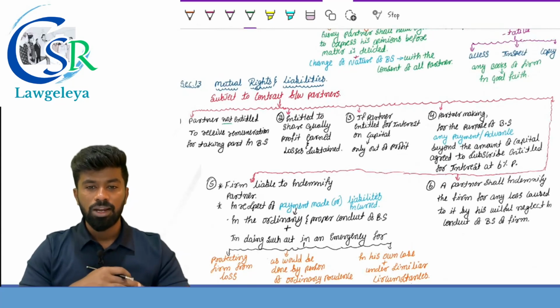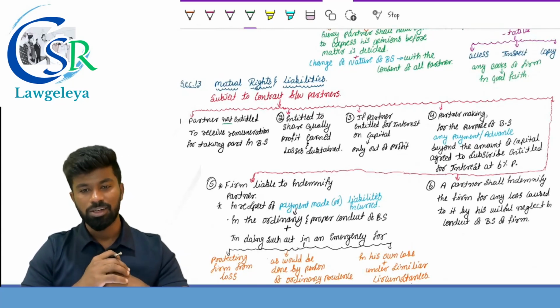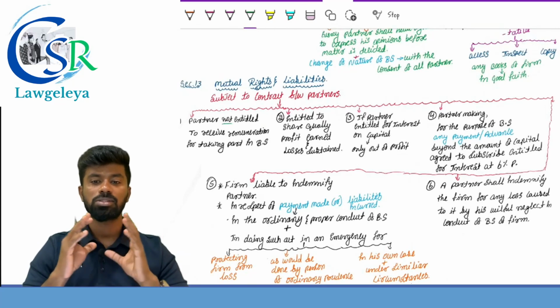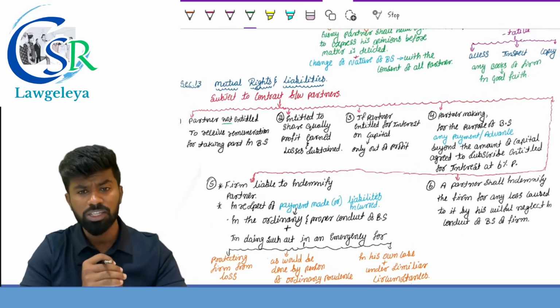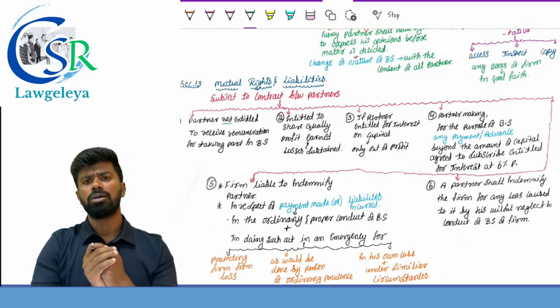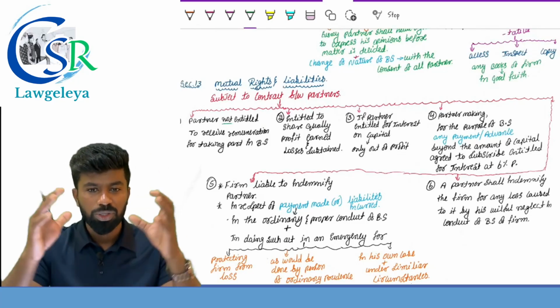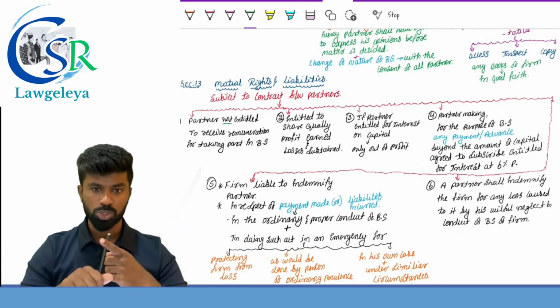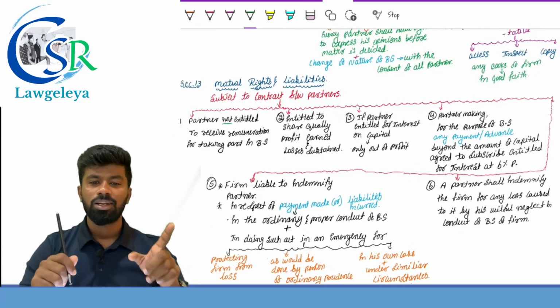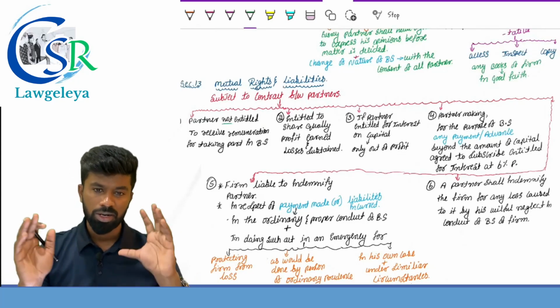Mutual rights and liabilities of the partners. There are 6 points under section number 13, and it is subject to what? Contract between the partners. Subject to the contract between the partners. First one, no partner is entitled to receive what? Remuneration for taking part in the business.